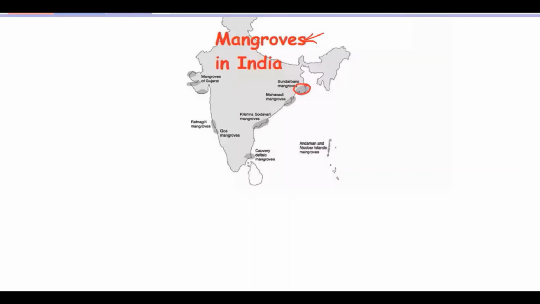First, the Sundarbans mangroves are here. Then there are the Mahanadi mangroves here. Then the Krishna Godavari mangroves that we have here. The Andaman and Nicobar Islands may also have mangroves. And the Kaveri deltaic mangroves are here. Then there are the Goa mangroves and Ratnagiri mangroves here, and certain mangroves present in Gujarat as well. We will see more detail about this when we discuss mangroves.